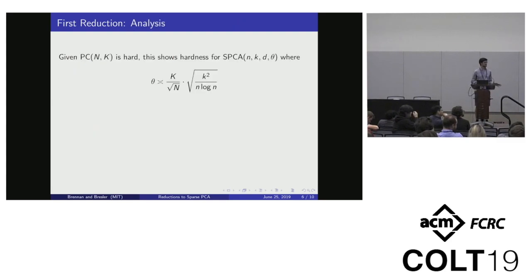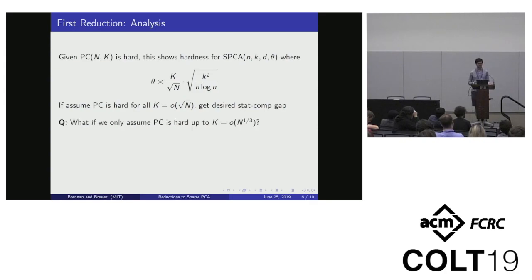If you analyze this reduction, you can show that the signal level that we arrive at is big K over square root of n, where K and n are the parameters of the planted clique instance, times the optimal rate for sparse PCA. Basically what this means is that if we can start with an instance where K is about root n, then we've shown exactly the result we want.